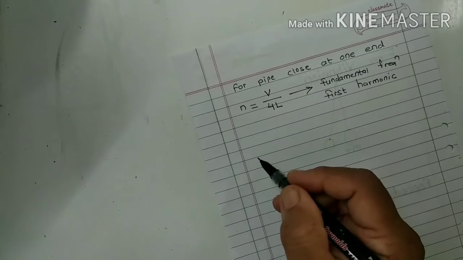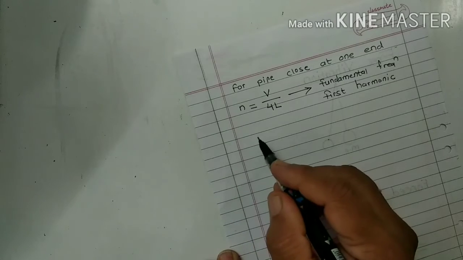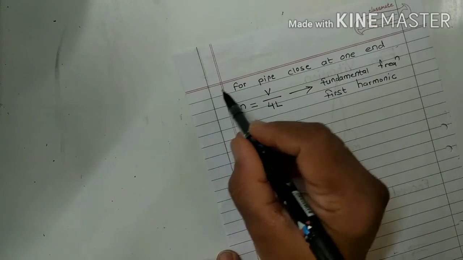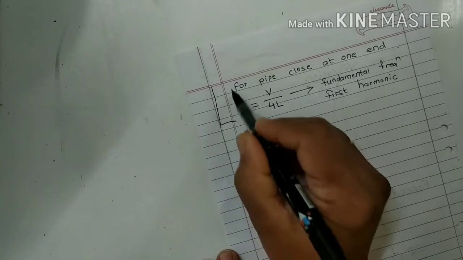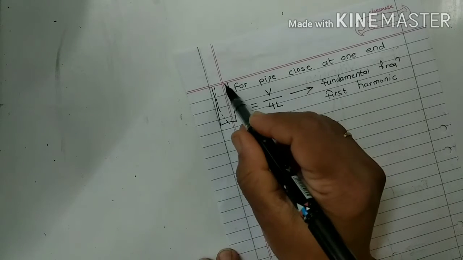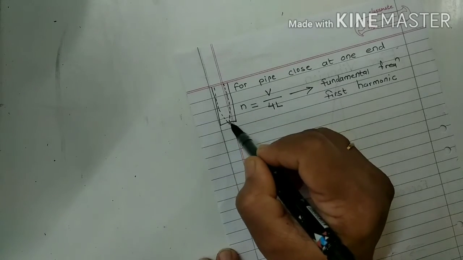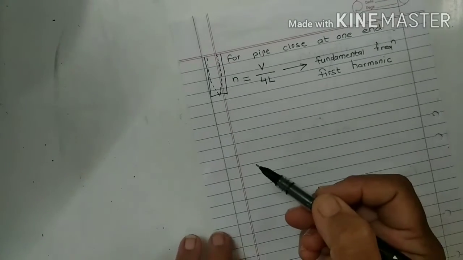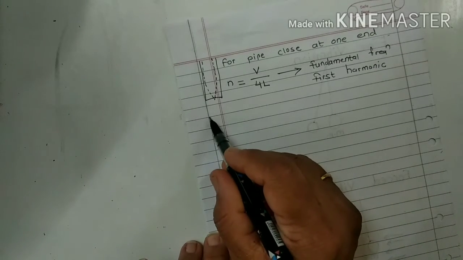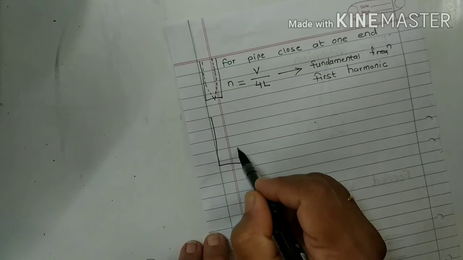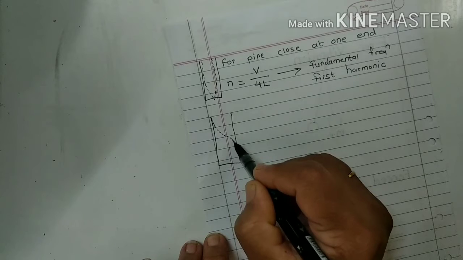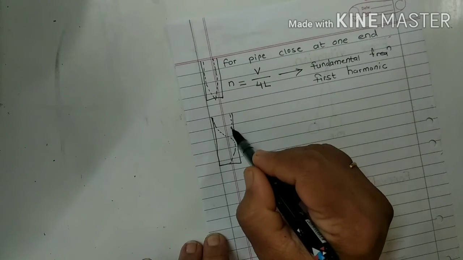Then we have seen the next condition, in this diagram, where a half loop is formed. Then next, we considered one loop and one half loop formed like this.